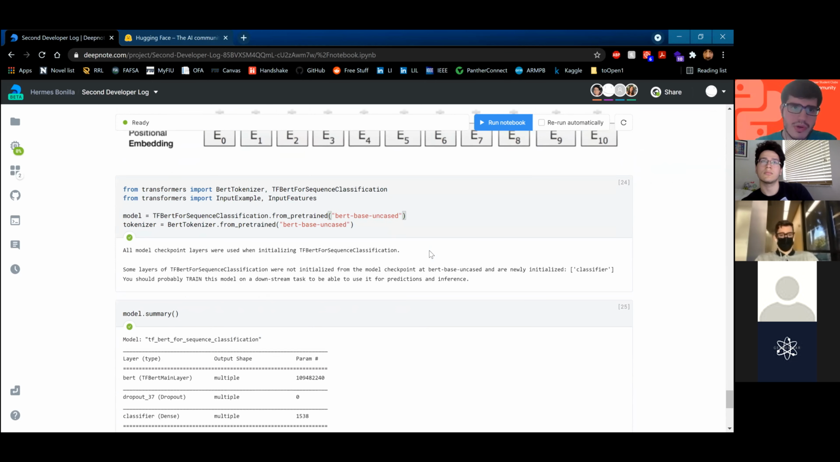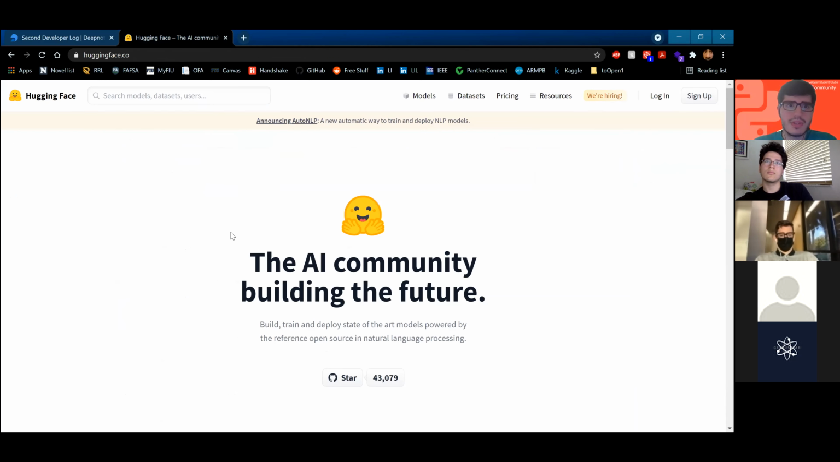So how do we get BERT? We're going to use the Hugging Face interface, which is a very good collection of models and data sets. And for our models, we're going to be using the BERT base uncased.